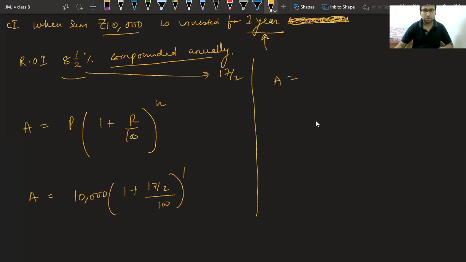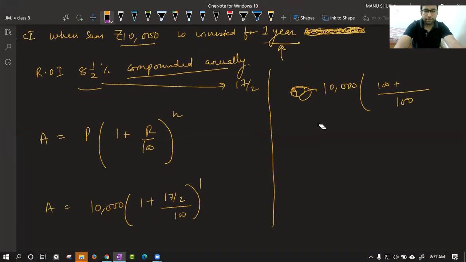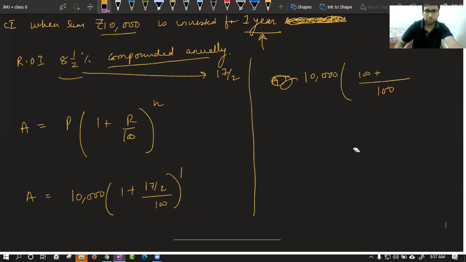It becomes 10,000 into 100 LCM, 100 plus. Okay, do one thing. One second. What happened to this eraser today? Some issue in this.